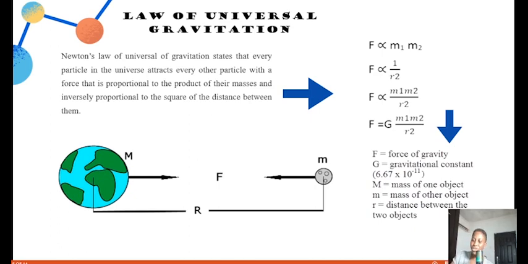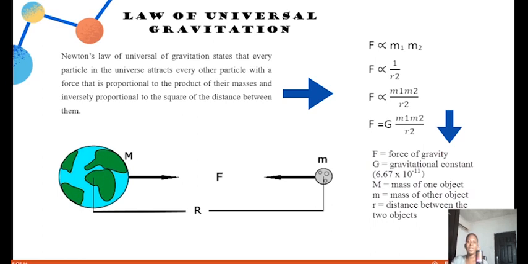So from our definition, Newton's law of universal gravitation states that the force of attraction F is directly proportional to the product of the masses. We had a big M and a small m. It's directly proportional to the product of the masses, M and m, and inversely proportional to 1 over the square of their distance apart.